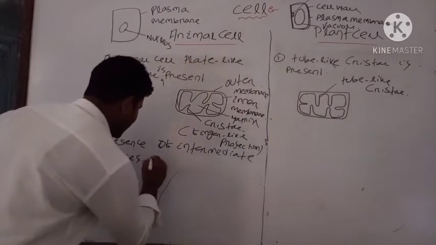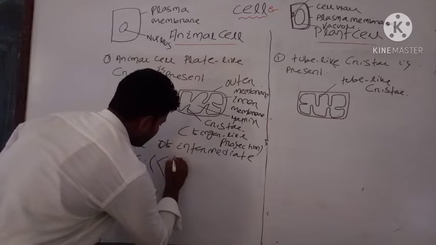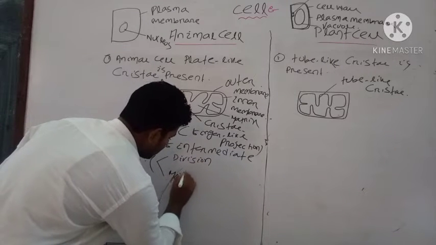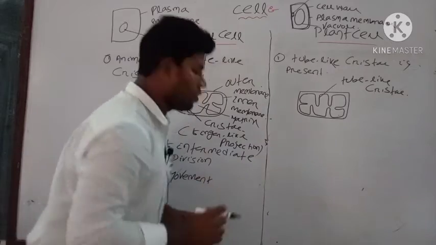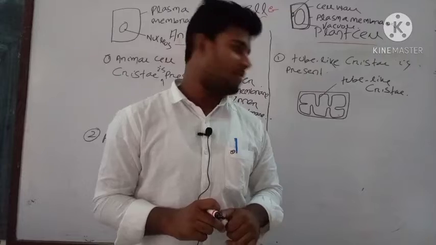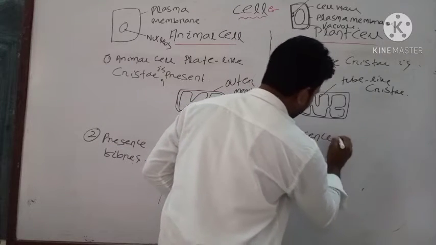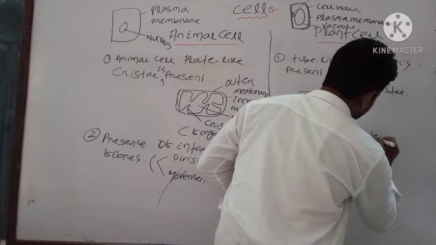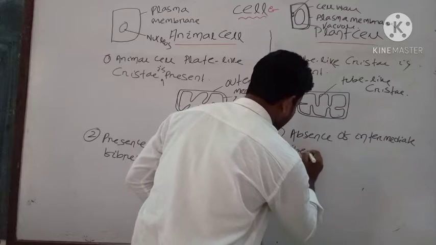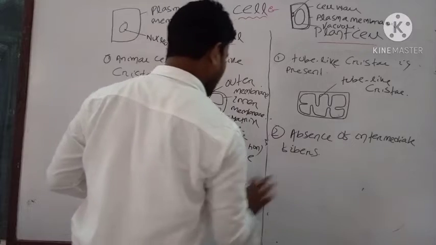As you know, the plant cell does not move. That's why they do not require any intermediate fibers. There is absence of intermediate fibers. Why are intermediate fibers absent? Because plant cells do not move. That's why they do not require intermediate fibers.